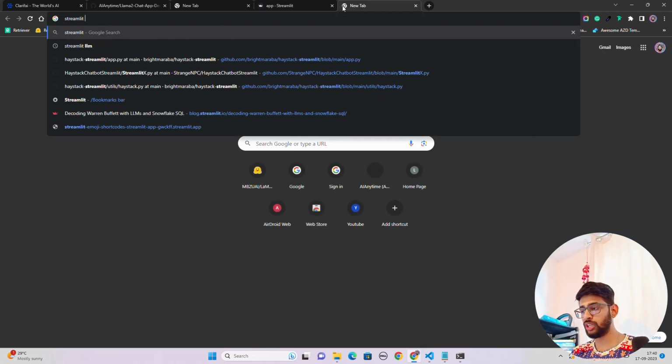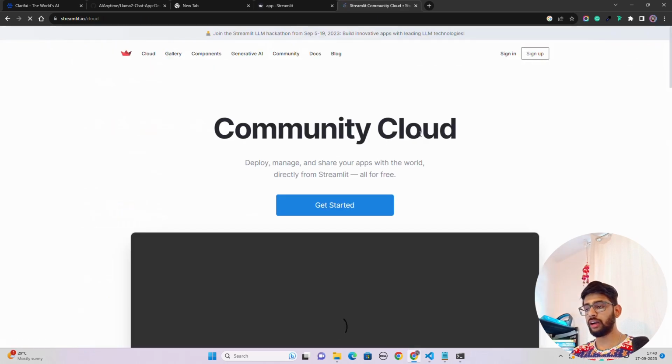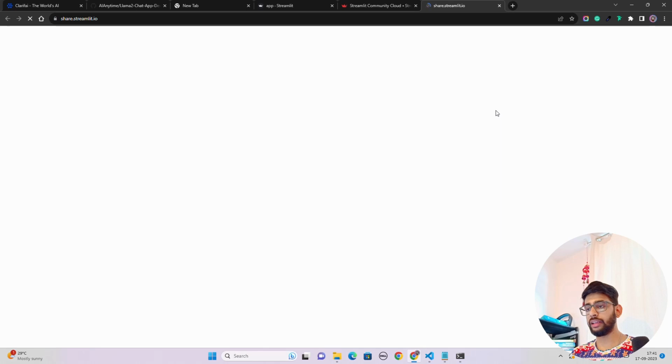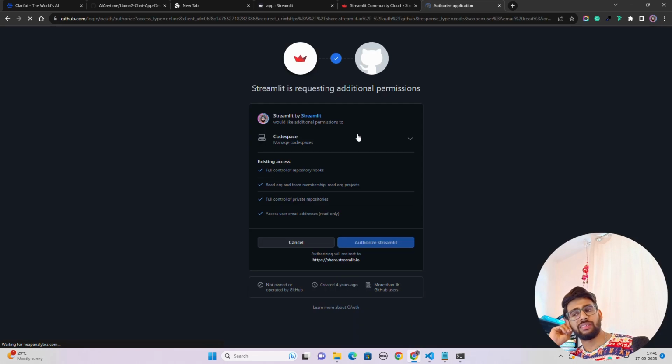So if you go to Streamlit Community Cloud, and you go into sign in. Let me just sign in with my GitHub repository, by the way. I'm going to do that. And then you can deploy. I think it gives you around 1 GB or something like that of space, okay, memory to do that.